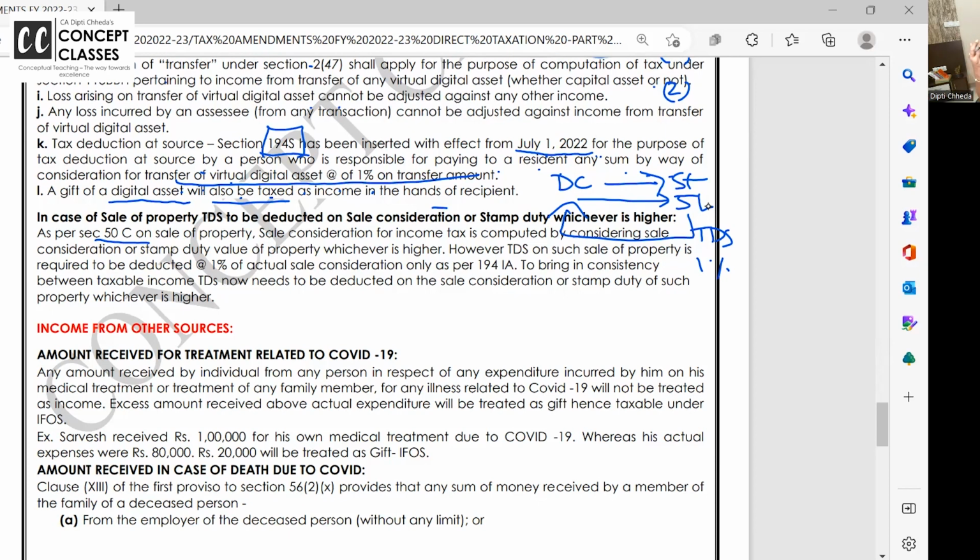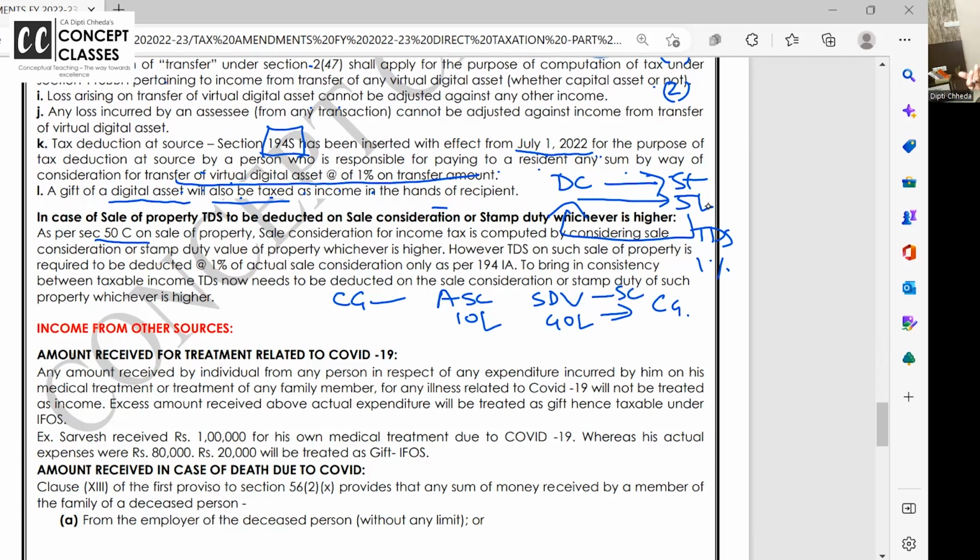Stamp duty or actual sale consideration, whichever is higher. And then go to the valuation officer. If the valuation officer gives a value above the stamp duty, then take the stamp duty. So many times in capital gain of property, if your actual sale consideration is say 10 lakhs and stamp duty value is 40 lakhs, I have got 10 lakh sale consideration from you, dear students. For capital gain, under section 50C, stamp duty value will be taken as the sale consideration.